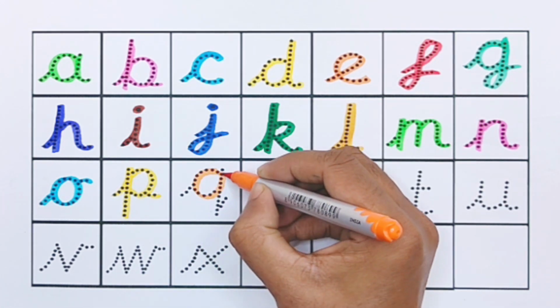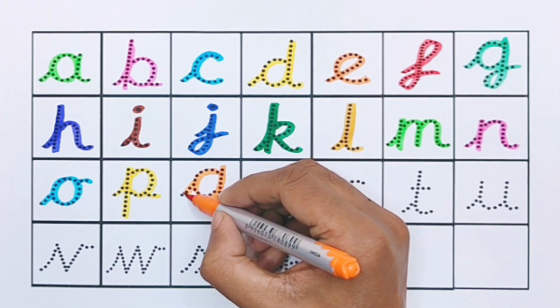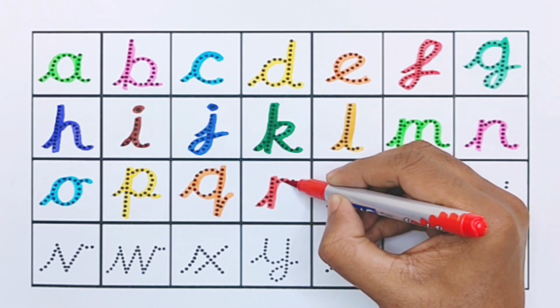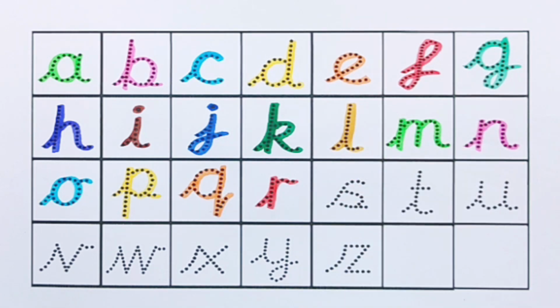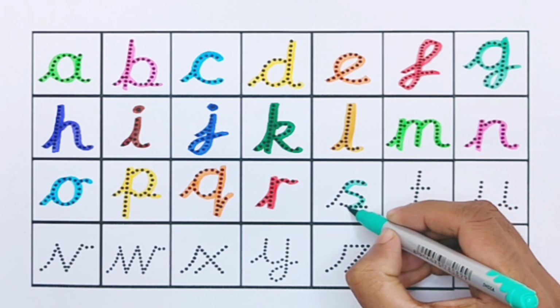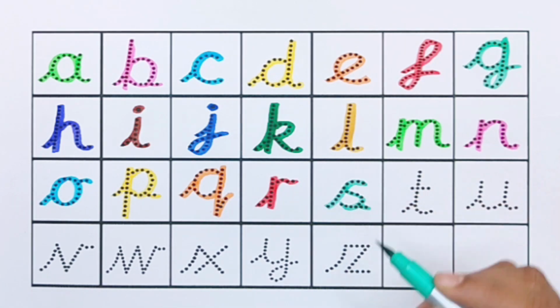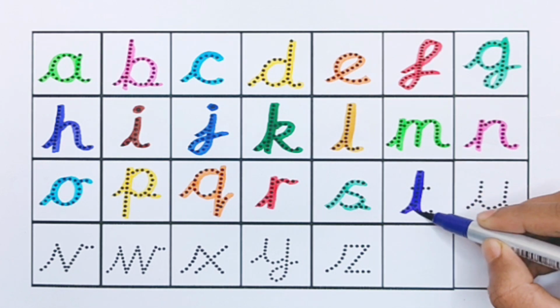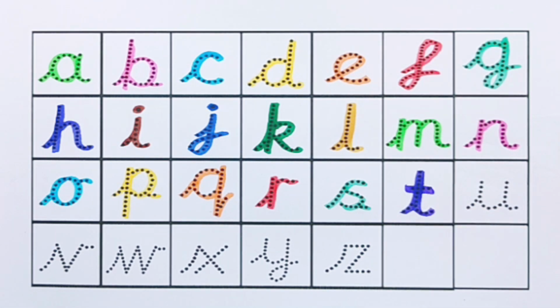Q for queen. Red color. R for rainbow. Green color. S for strawberry. Purple color. T for tomato.